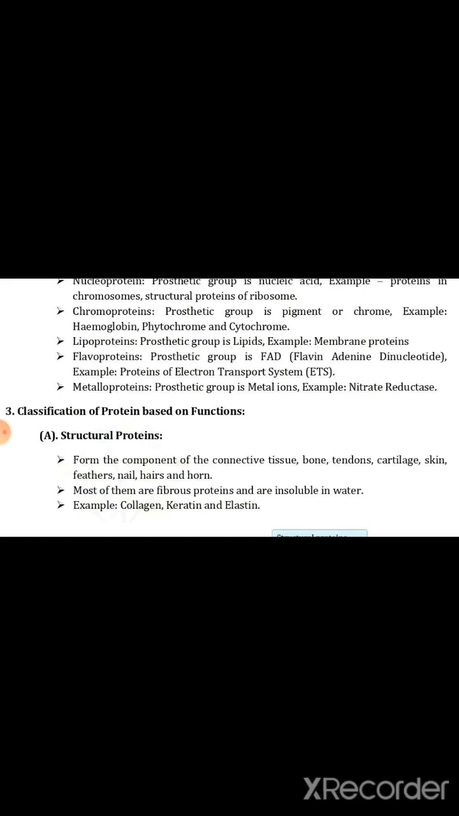Then next, classification of protein based on function. In that, the first class is structural protein. Now see the characteristics of structural protein. It forms a component of the connective tissues, bones, tendons, cartilage, skin, feathers, nails, hairs, and horns. Most of them are fibrous proteins and are insoluble in water. For example, collagen, keratin, and elastin.